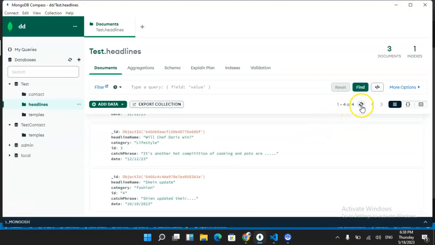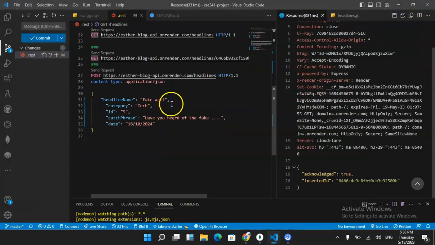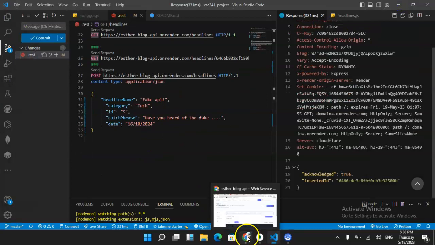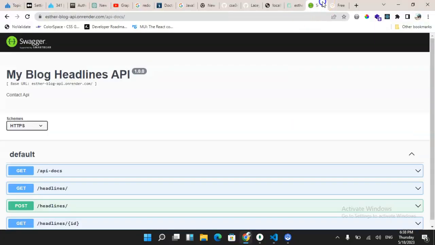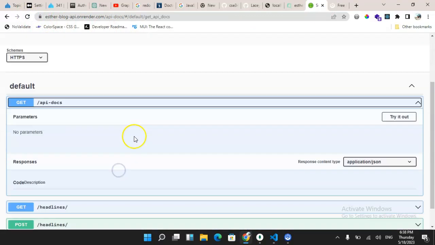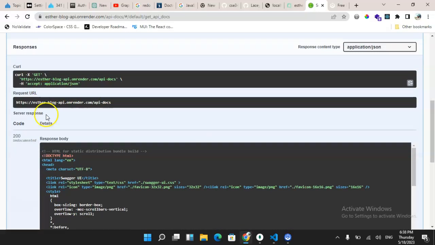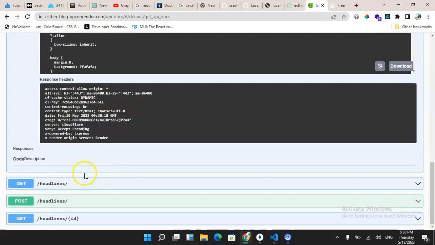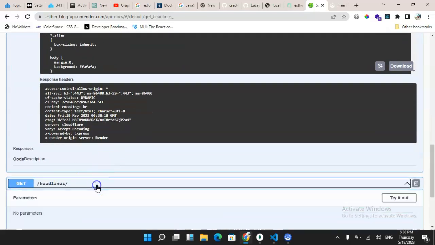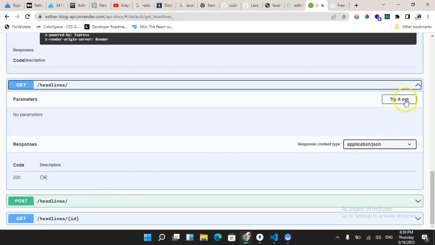So I have to refresh. Okay, yep. Fake tag. Yep. So I have all this done and set. So I'm just going to go to my Swagger documentation. I'm going to refresh this. I think I have. So I'm going to do the get one. So I'm going to try it out and I'm going to execute. And oops, sorry, not the documentation. So headline. Yep.